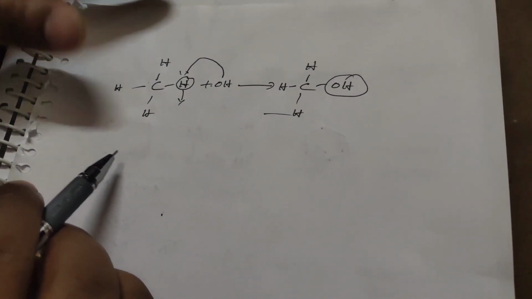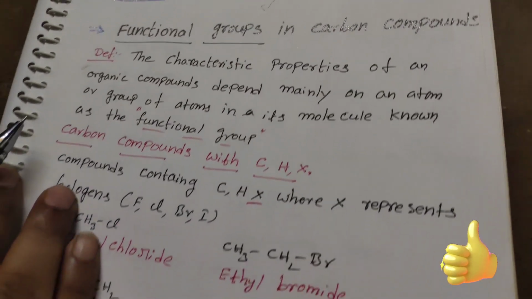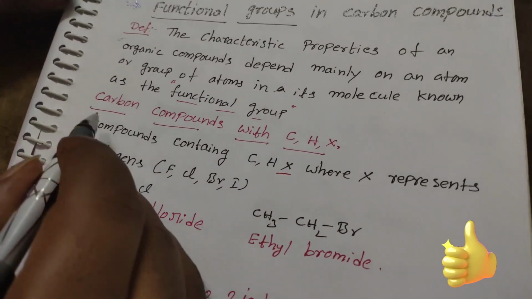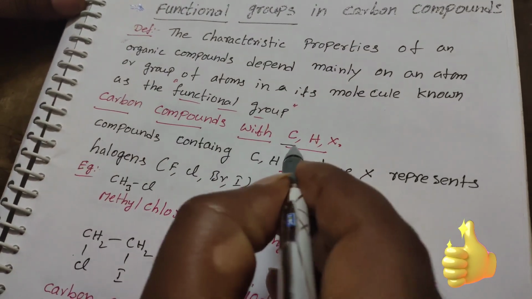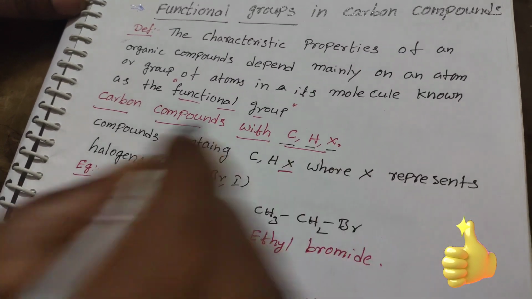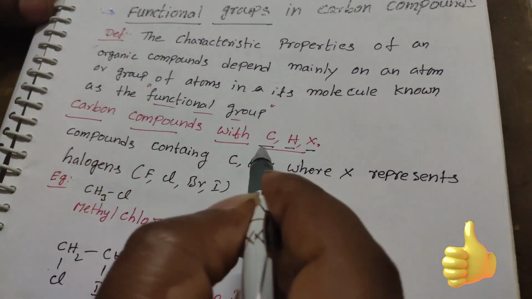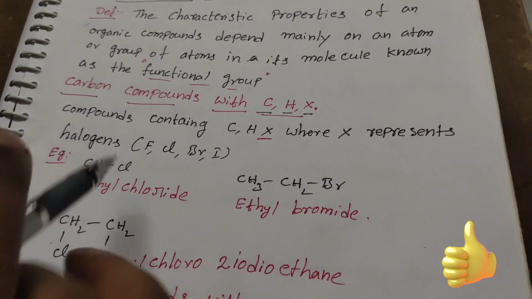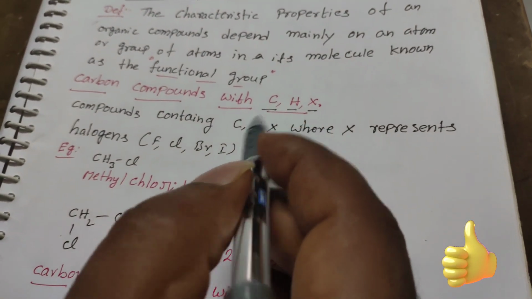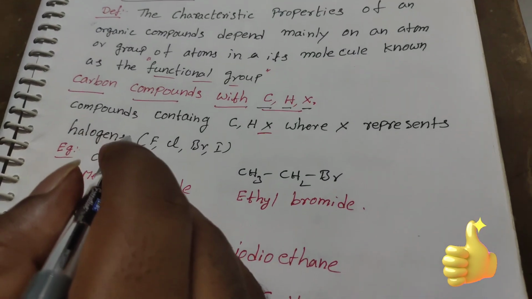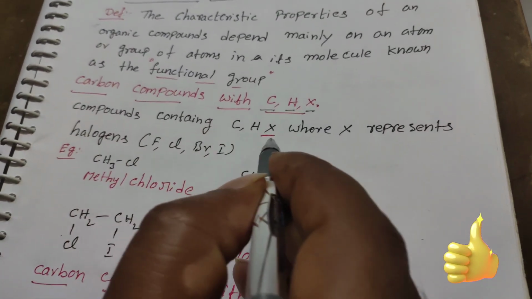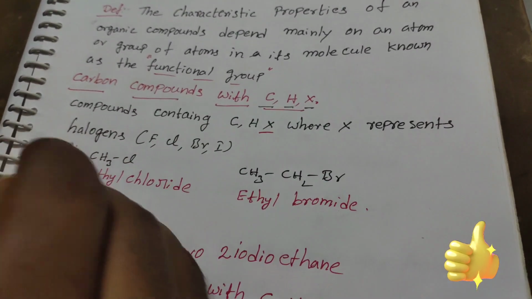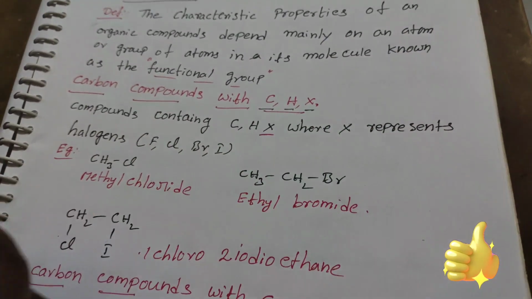Now we will discuss different types of functional groups. Carbon compounds with carbon, hydrogen and halogen. Compounds containing carbon and hydrogen along with the halogens are represented as halogen compounds.